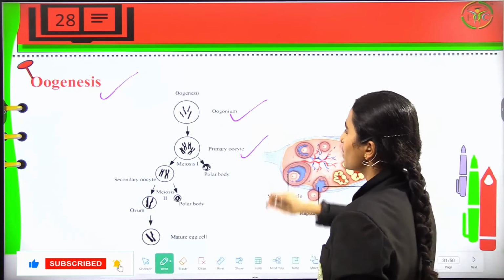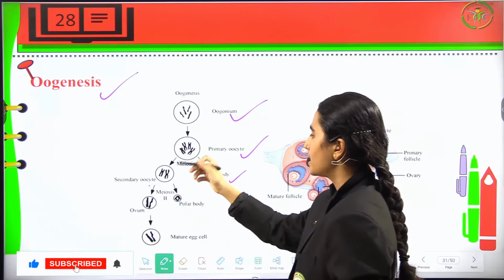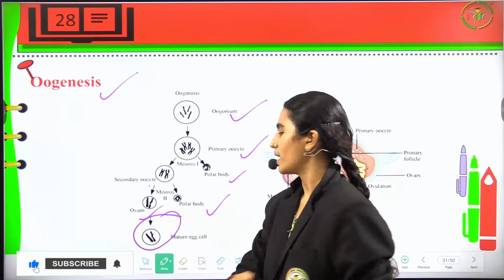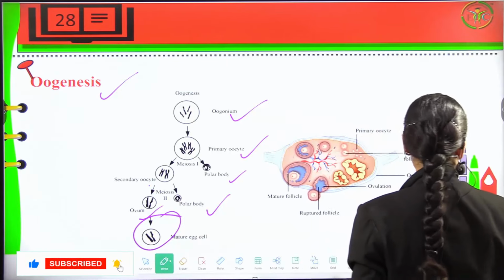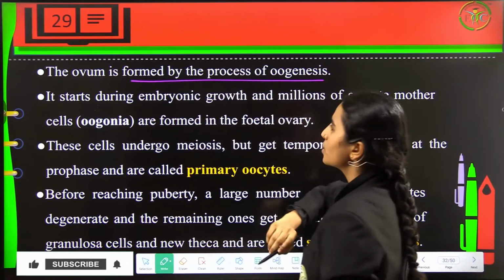Oogonium is produced, and these will produce primary oocytes, and then we have the secondary oocyte and polar body. So this will again produce an ovum and a polar body, and this ovum will finally get converted to the matured egg cell. Only one ovum is produced at a time. So the ovum is formed by a process called oogenesis.